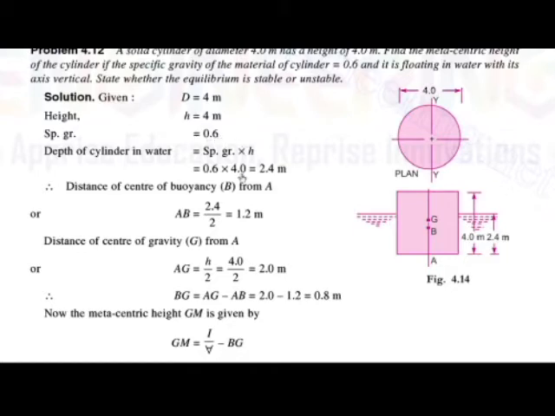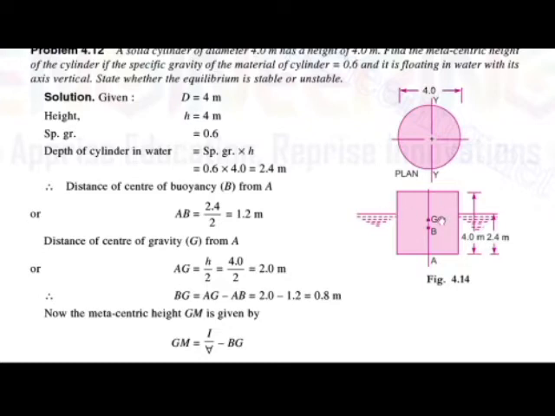So the depth of the cylinder in the water is 2.4 meter. From here to here, the distance is 2.4 meter.